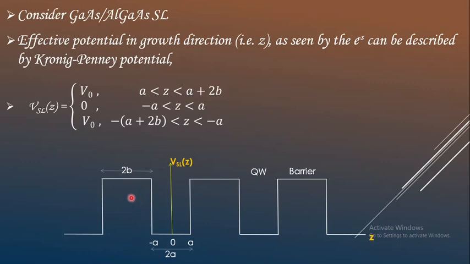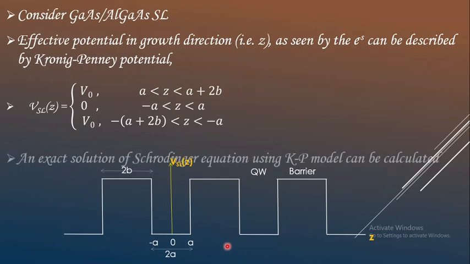So using the Kronig-Penney potential we can understand that within the quantum well we have zero potential, because it is defined as 0 for z in between minus A to plus A, whereas outside the quantum well we have potential equal to V naught.